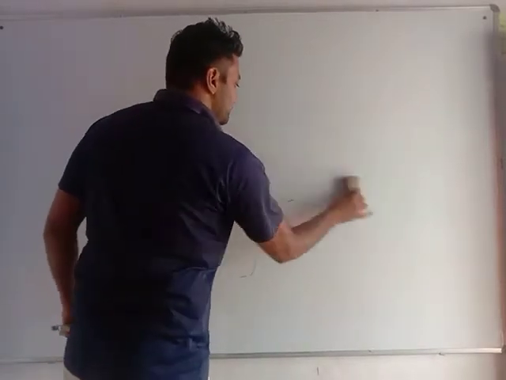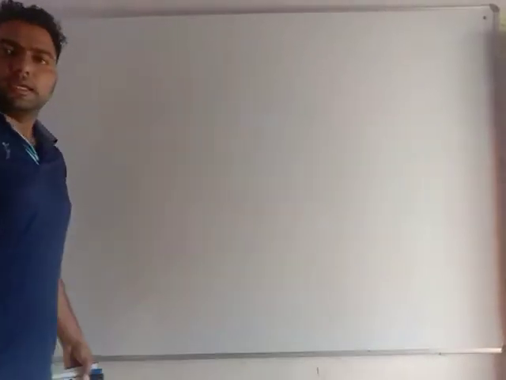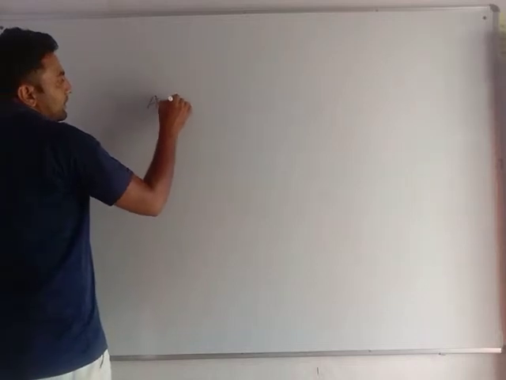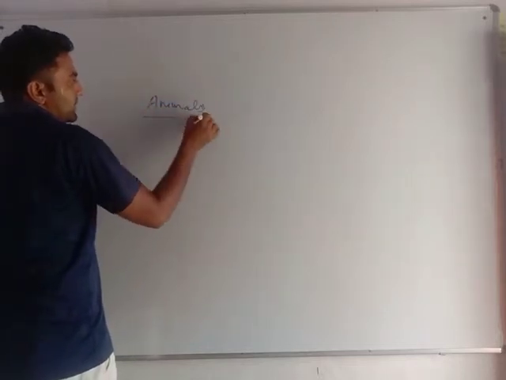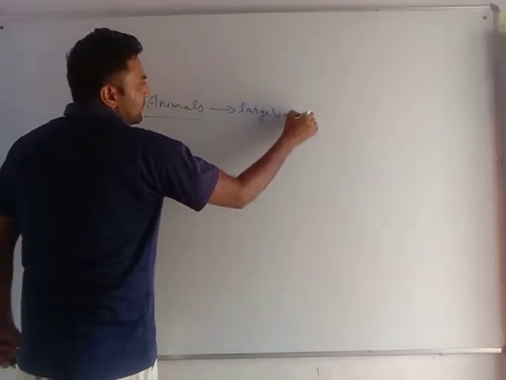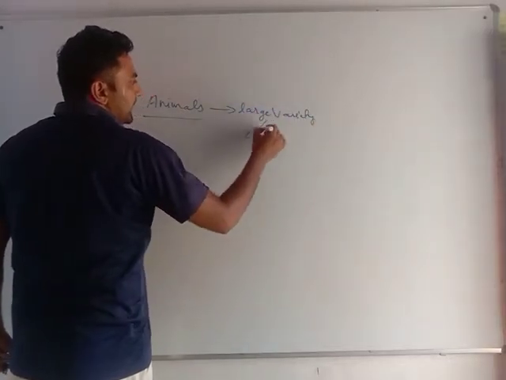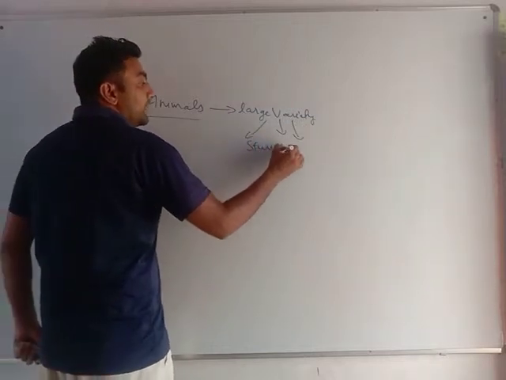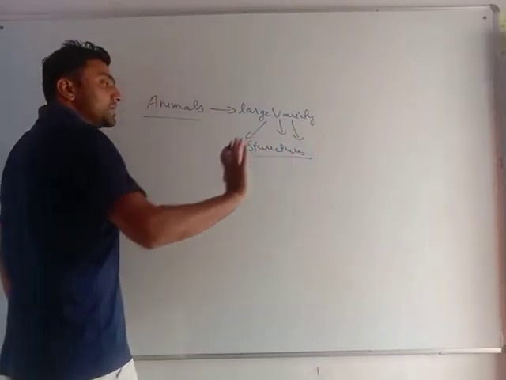First of all, animals are of a large variety. So for sure, different types of structures.